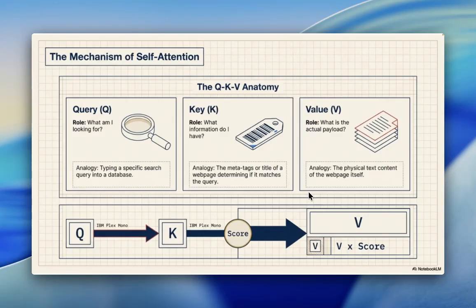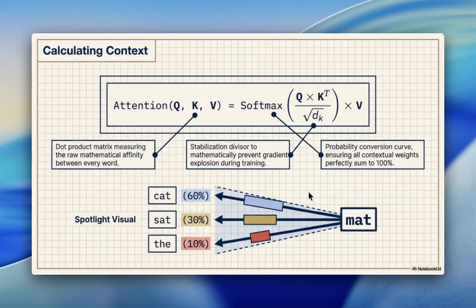Q times K gives the score, then V times score: calculating context. Attention(Q, K, V) is equal to softmax of Q times K to the power T over square root of d, times V. The dot product matrix measures the raw mathematical affinity between every word; the divisor stabilizes it to mathematically prevent gradient explosion during training. The probability conversion curve ensures all contextual weight perfectly sums to 100%. Spotlight visual: cat 60%, sat 30%, the 10%, mat.